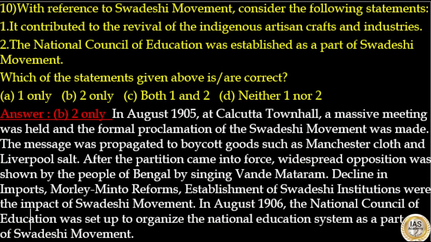In August 1905, at Calcutta Town Hall, a massive meeting was held and the formal proclamation of Swadeshi movement was made. The message was propagated to boycott goods such as Manchester cloth and Liverpool salt. After the partition came into force, widespread opposition was shown by the people of Bengal by singing Vande Mataram. Decline in imports, Morley-Minto reforms, establishment of Swadeshi institutions were the impact of Swadeshi movement. In August 1906, the National Council of Education was set up to organize the national education system as a part of Swadeshi movement. So here answer to this question is option B.